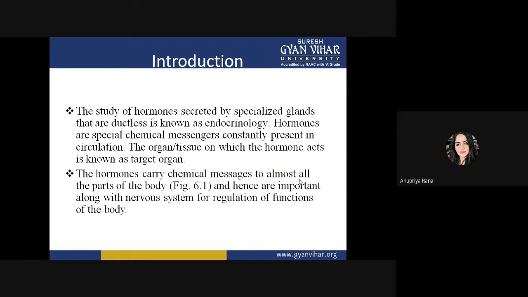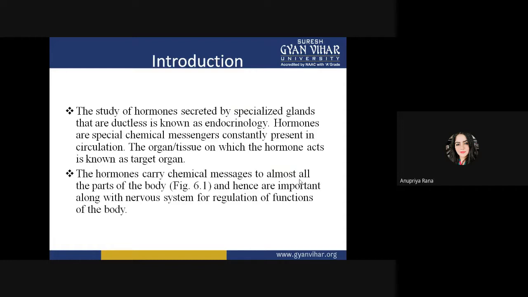Hormones are special chemical messengers constantly present in the circulation. They function as chemical messengers. Consider the central dogma inside the cell: when DNA has to make some action and produce some code, mRNA is responsible for transferring its message to the ribosomal body. Same here, the endocrine system also produces a messenger to do some action on its target organ.